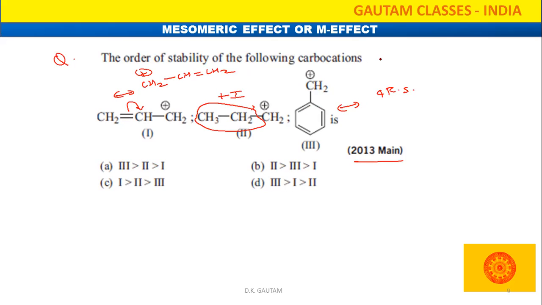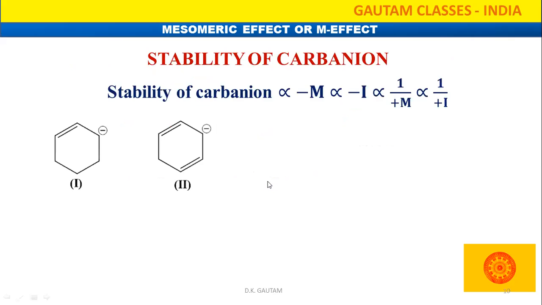So what about the stability order here? Third, then after that first, at the end what will come? Second. So third, first, second. So D is our correct answer. Look how simple the question is.